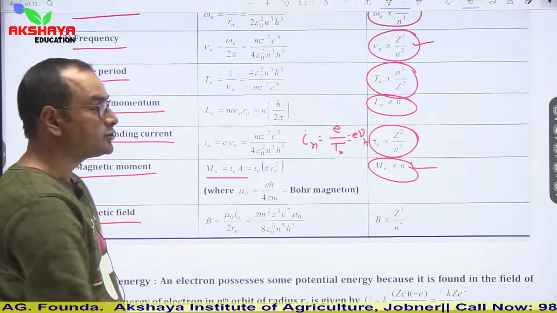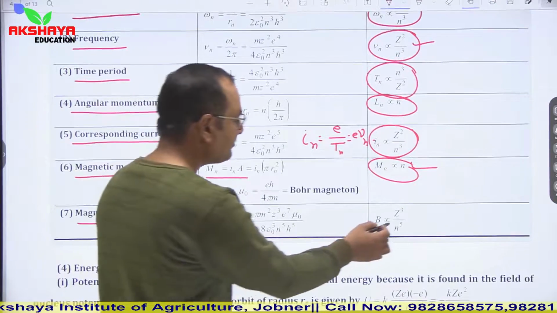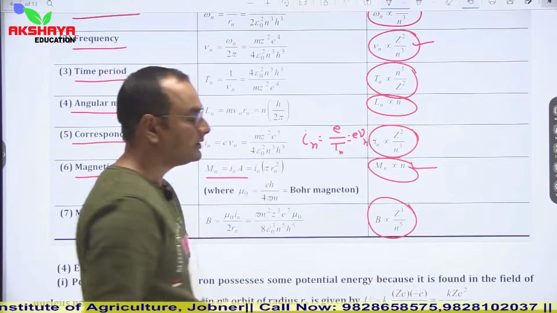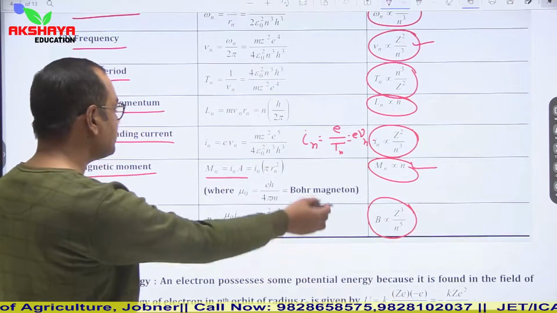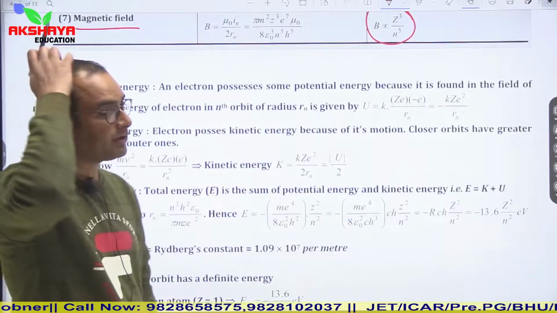Then magnetic field. Magnetic field is mu naught I upon 2r. So we can again calculate here that it is directly proportional to Z cubed and inversely proportional to n to the power 5. So this is the brief introduction.